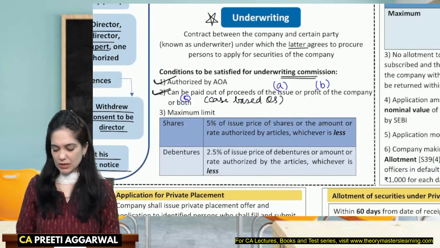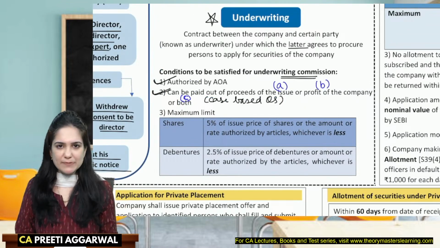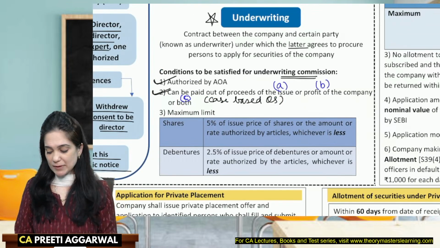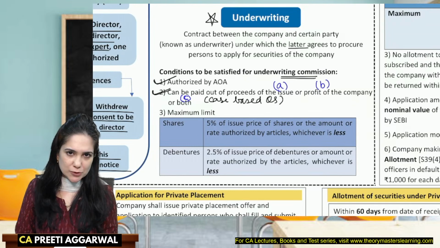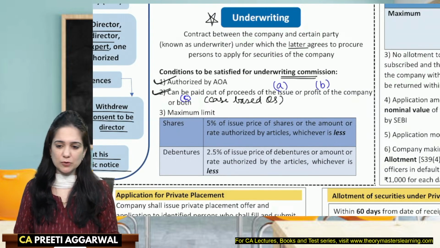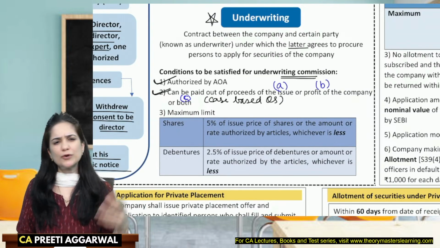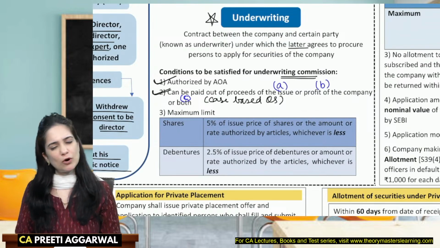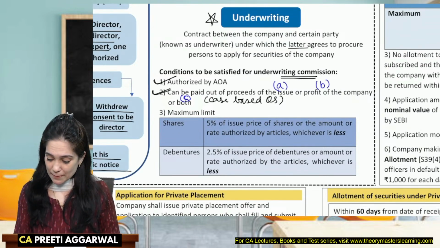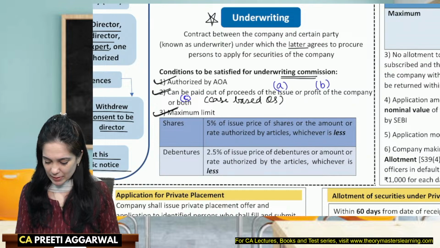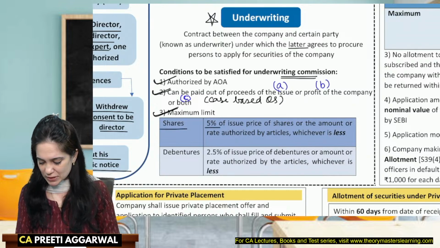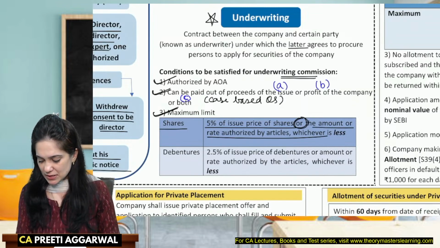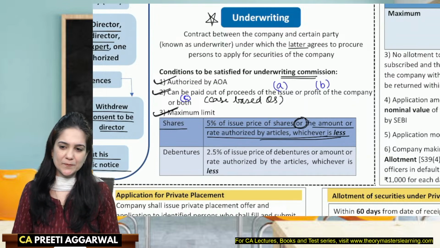Okay, now it is to be authorized by the articles. It can be paid out of the proceeds of the issue, that is whatever you are raising through the public issue, or you can pay it out of past profits, or even both. What is the maximum limit? Yes, this is the maximum limit. In case of shares, it should not exceed 5% of the issue price or the amount or rate authorized by the articles, whichever is less.